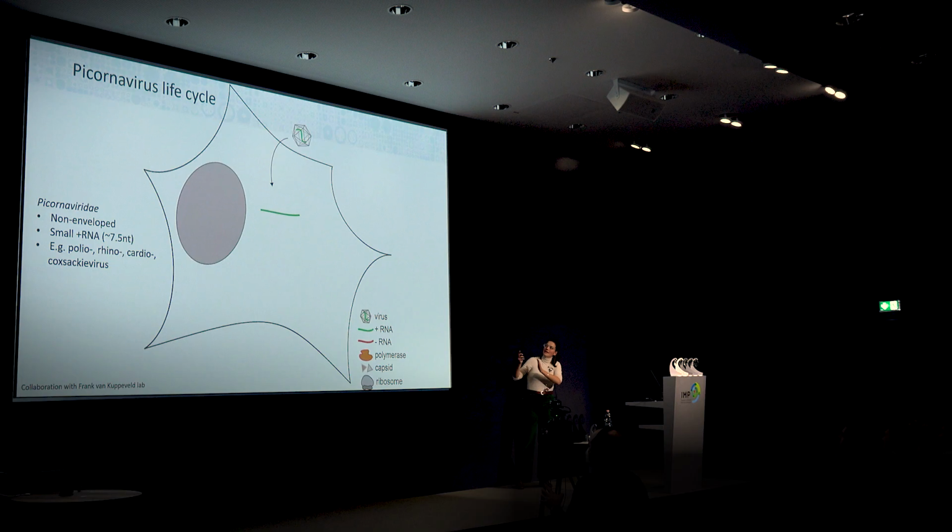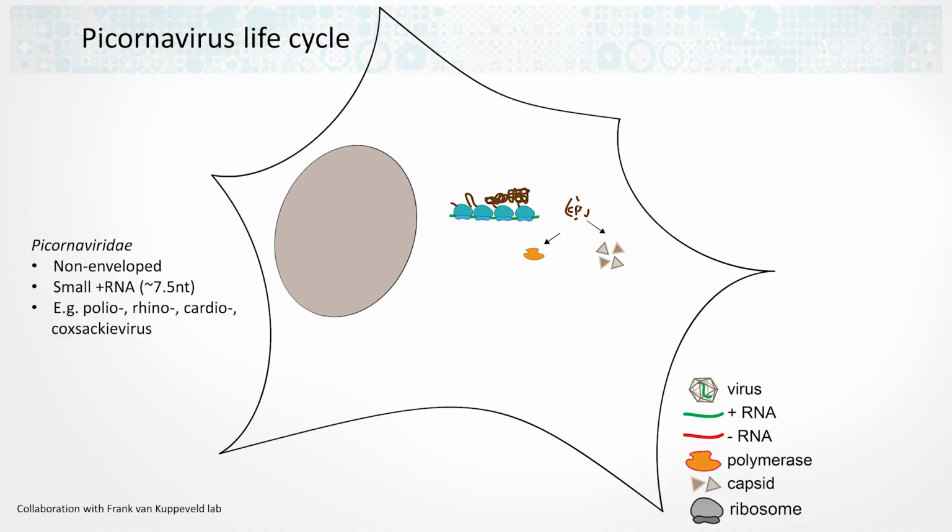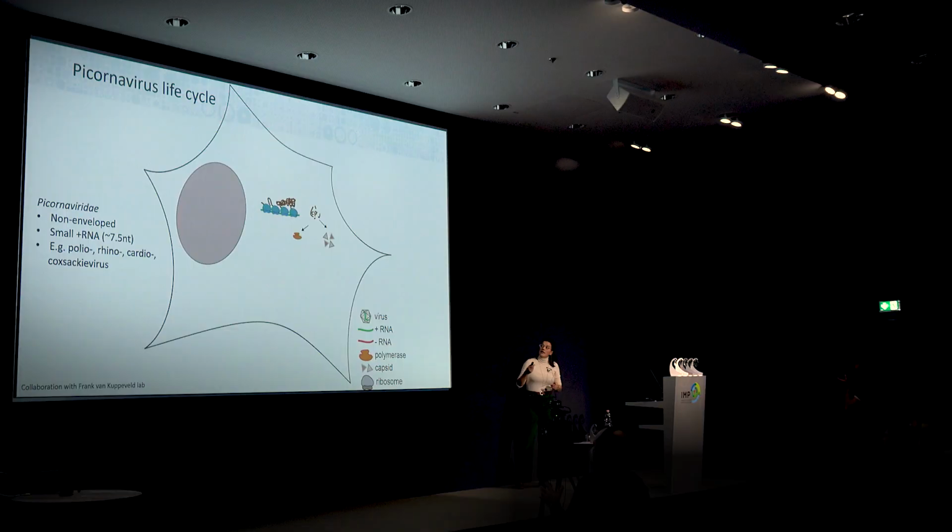The first step is the release of the viral genome. This is this positive RNA molecule, which can then be translated by the ribosomes of the host cell, resulting in the production of a polyprotein. And this polyprotein is then processed into 10 or 12 viral proteins. And among those, we have the viral polymerase and the capsids. And the RNA-dependent RNA polymerase at one point may start to use this genome as a template for replication.